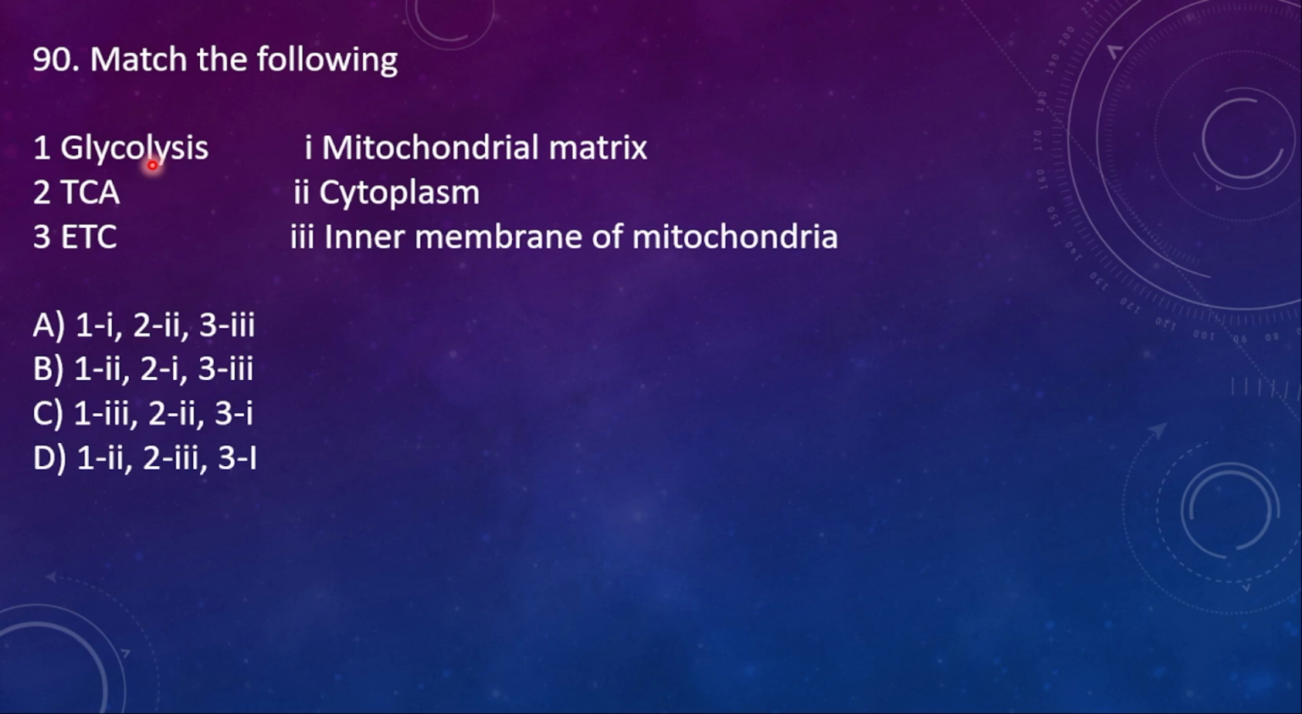91. Glycolysis, match the following question: glycolysis, TCA and ETC. Glycolysis takes place in the cytoplasm. The TCA cycle takes place in the mitochondrial matrix, and ETS or ETC takes place in the inner membrane of mitochondria. So the right option is glycolysis 1 is 2, meaning A and C are wrong, B or D, and 2 is 1. So the right option is B.